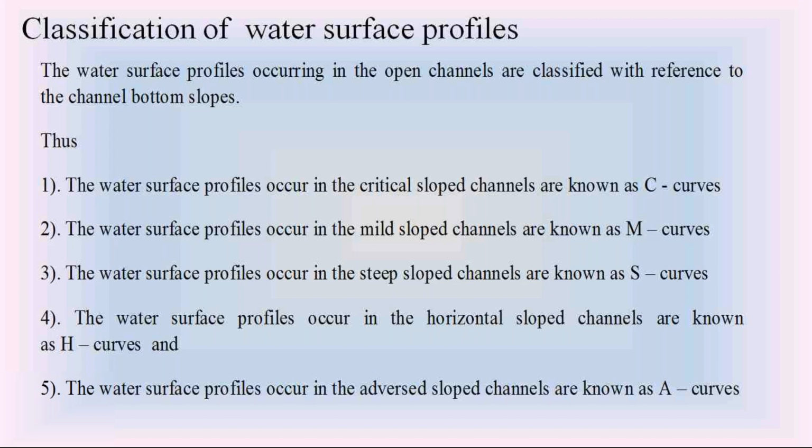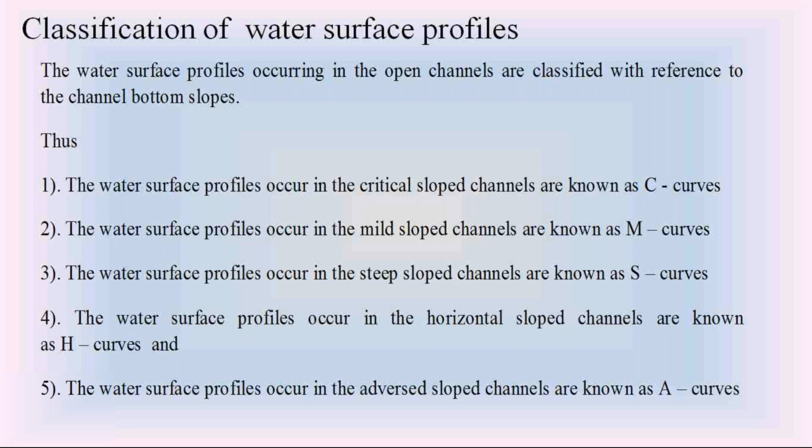In open channels, the water surface profiles are classified with respect to channel bottom slopes. The water surface profiles in the open channels are classified according to the channel bottom slopes. Just now we discussed different types of channel bottom slopes. What are those different types of channel bottom slopes? Critical slope, mild slope, steep slope, horizontal slope, followed by the adverse slope.